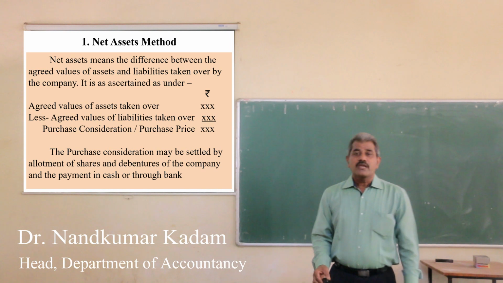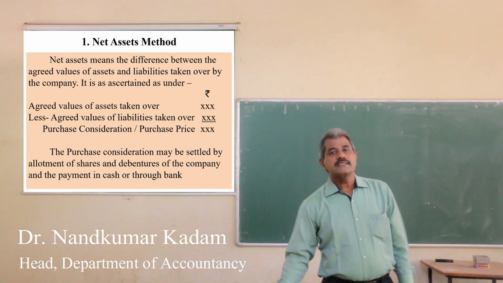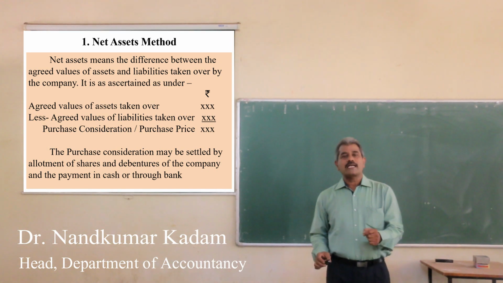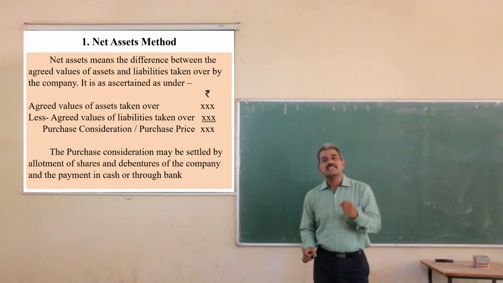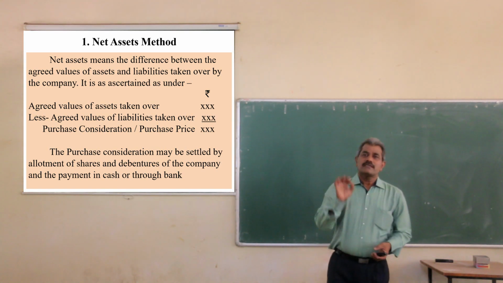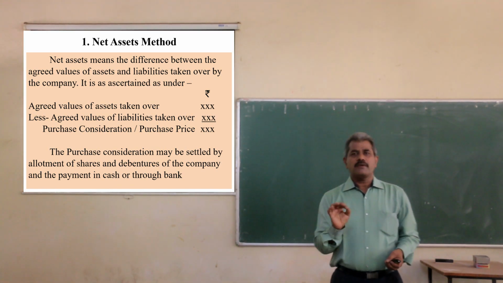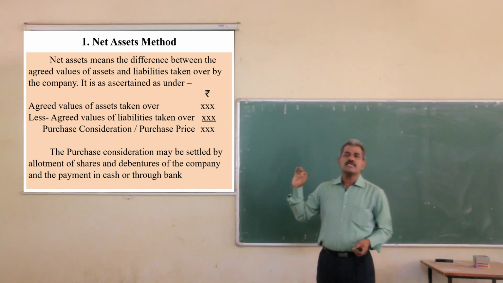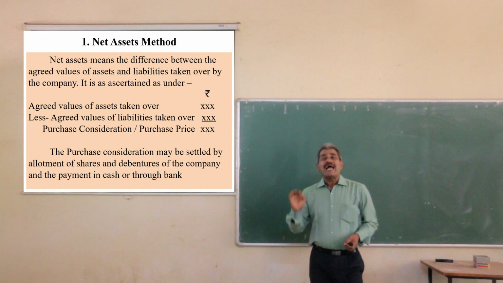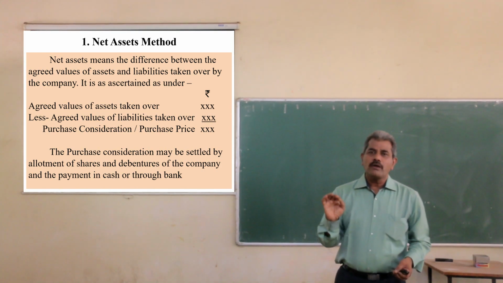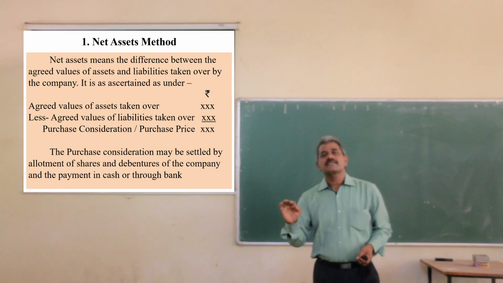Then we will see how to calculate the price according to the net assets method. How to calculate the purchase price or purchase consideration under the net assets method. The formula is very simple. For calculation of purchase consideration, you just have to deduct the agreed values of liabilities taken over from the agreed values of assets taken over.